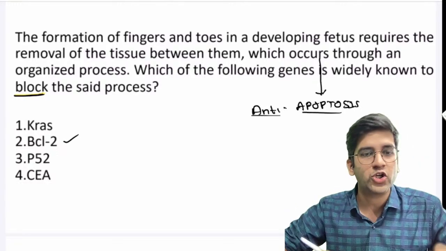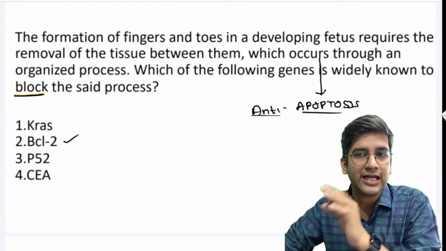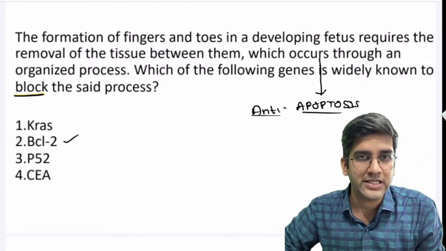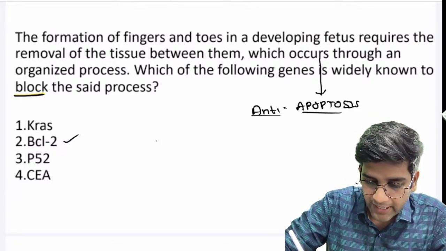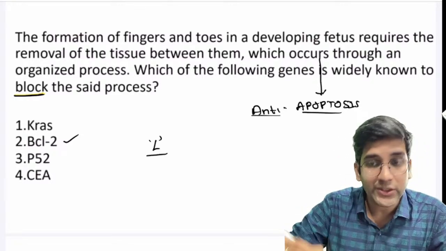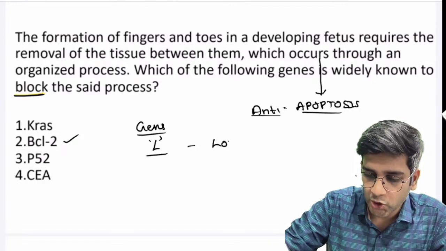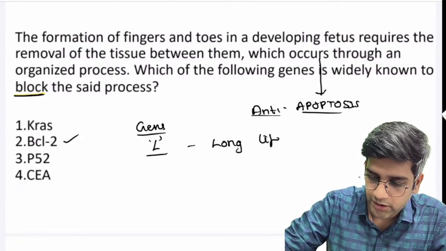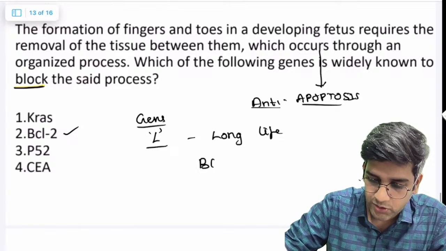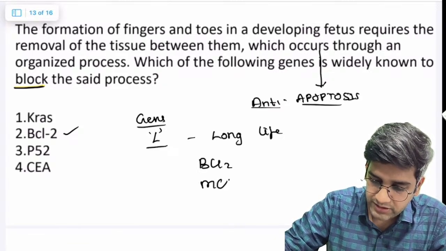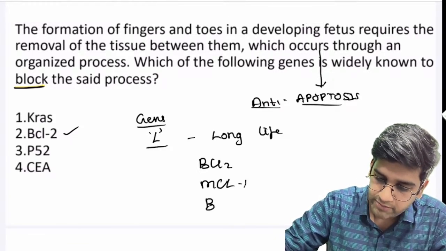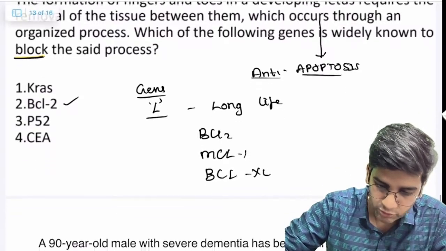It's a classical physiological apoptosis, and obviously an anti-apoptotic factor, like you said, is BCL2, right? Remember, a gene with L is a kind of clue here: it has a longer life, which is anti-apoptotic. BCL2 is anti-apoptotic, MCL1 is anti-apoptotic, BCLXL is anti-apoptotic.